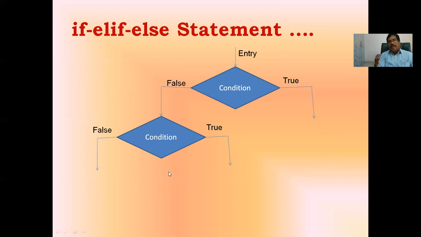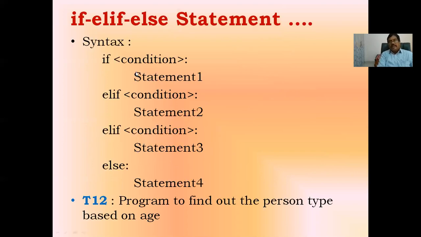Okay, how to write this particular syntax? First of all, if this condition is true, it is going to execute this statement. Again, these statements are indented. Here on this else part, again we have one more if statement. Because of this, instead of writing else and if, we use the keyword elif. Elif followed by the condition, colon, and the statements are going to be executed. If this condition is true, it executes statement 2.